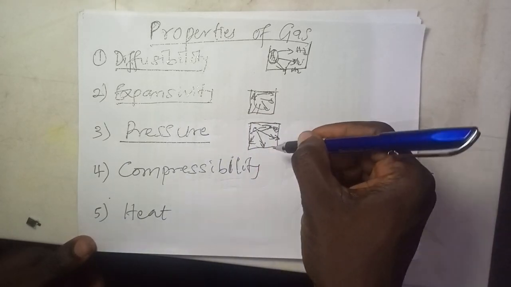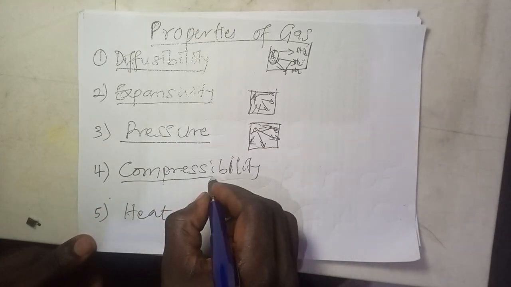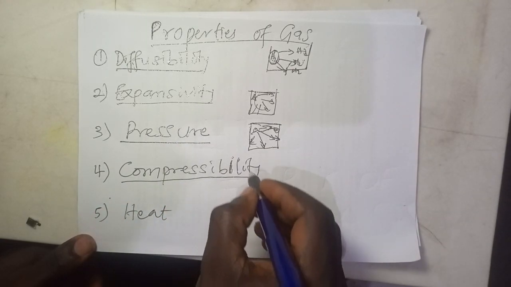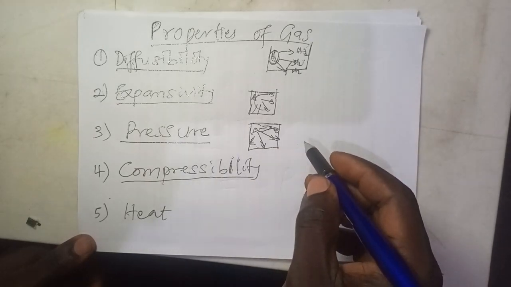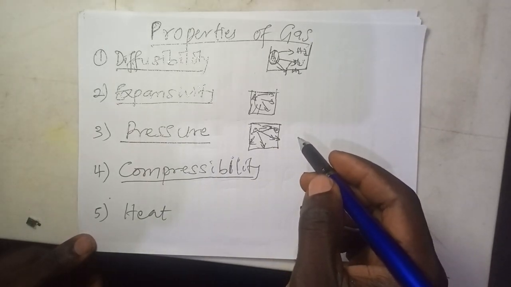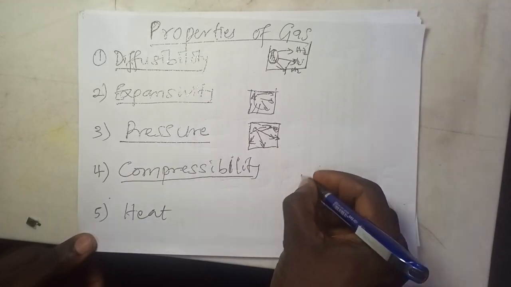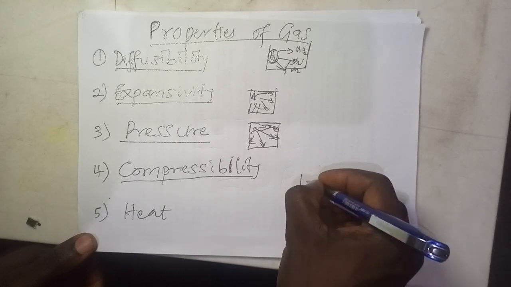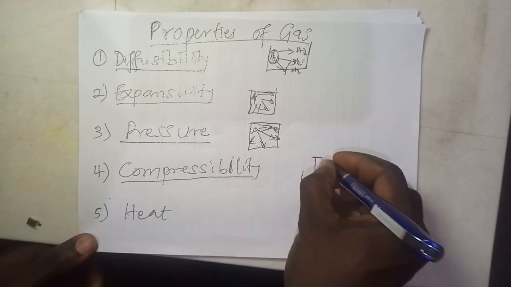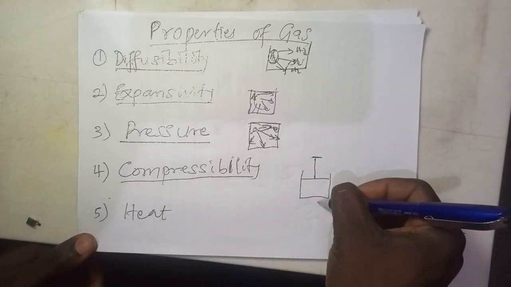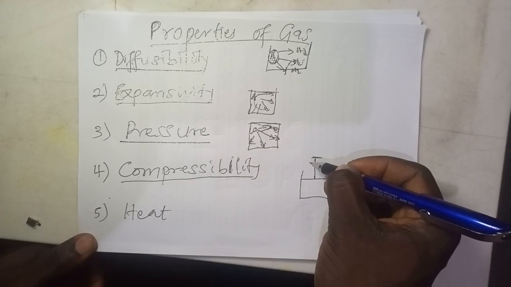Okay, another one is compressibility. Gases are easily compressed by application of pressure to a movable piston fitted in the container. If you have a container like this with a piston, you can see it like this. Let's say this thing, you can move it, you can compress it and relax it.